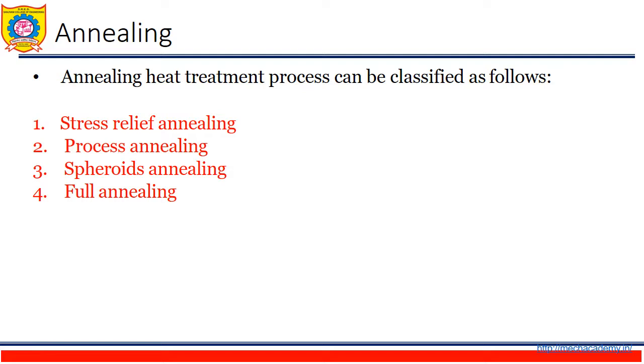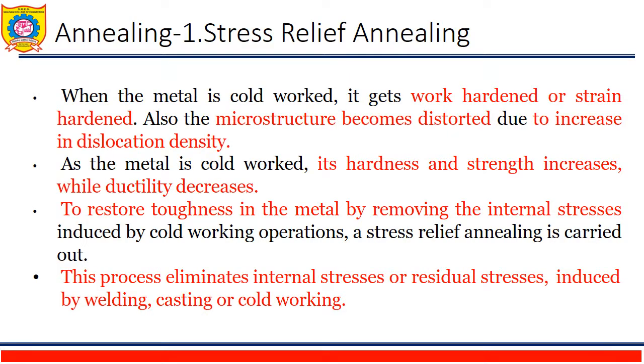The annealing heat treatment process can be classified as follows. First type of annealing heat treatment is stress relief annealing. Second is process annealing. Third is spheroidizing annealing. Fourth one is full annealing. Let us learn one by one these types of annealing process. First one is stress relief annealing.